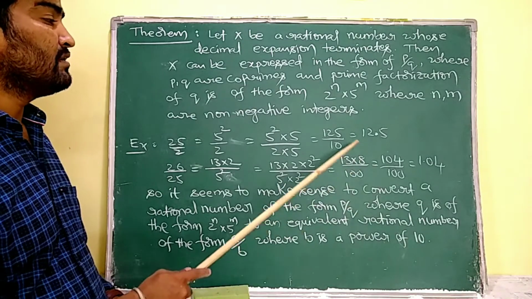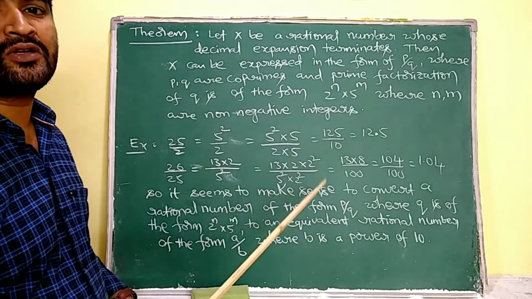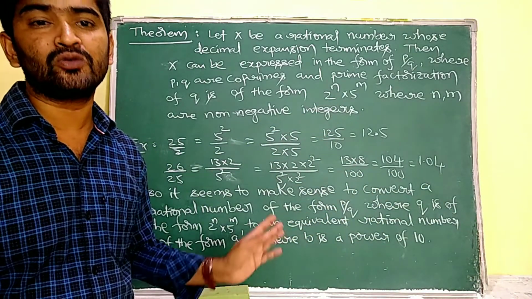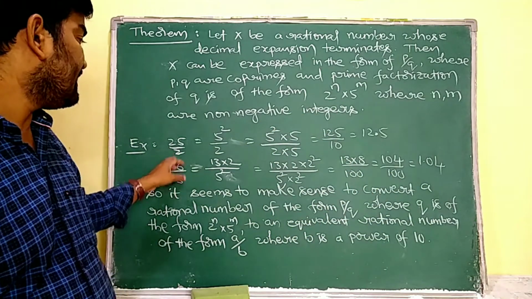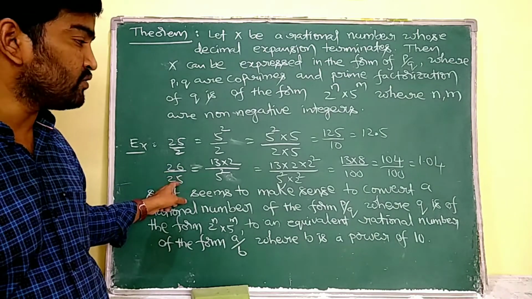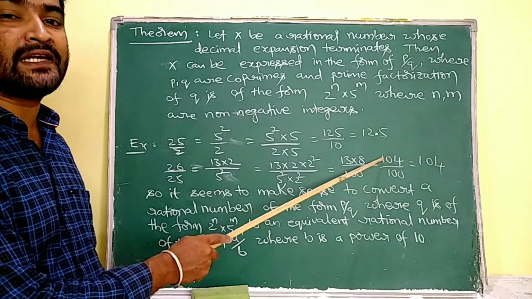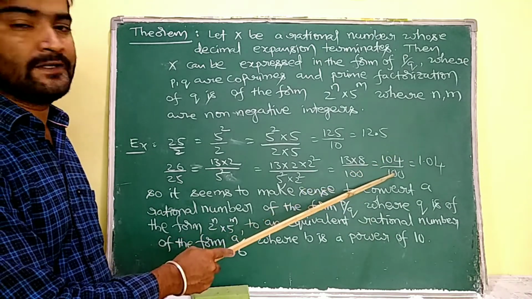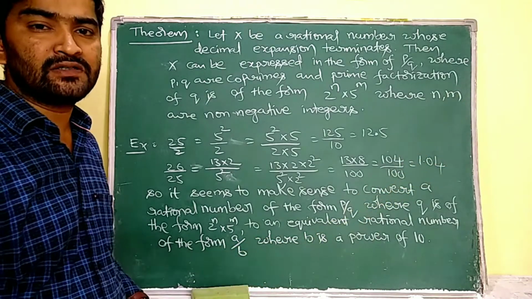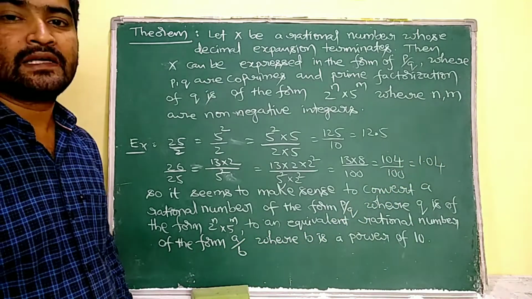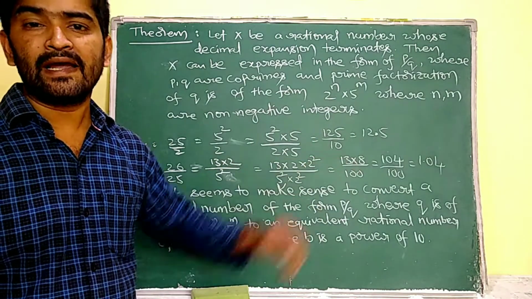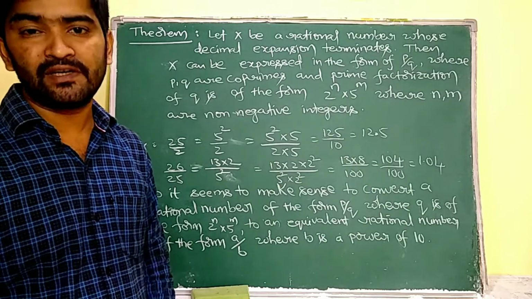So by that we express the given rational number in decimal expansion without doing actual division. Similarly, here 26 by 25 is in the form of p by q. This p by q is converted into an equivalent rational number a by b to express it in the form of a decimal, that is 1.04. Understand? This is the procedure we have to follow to convert the given rational number into a decimal without doing actual division.